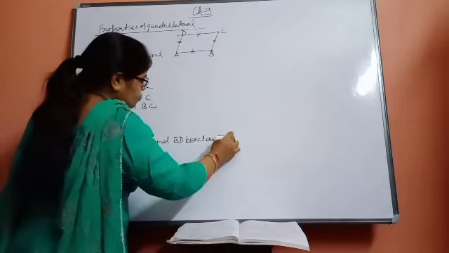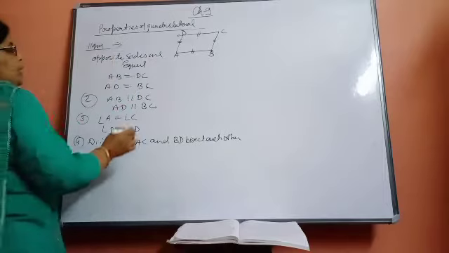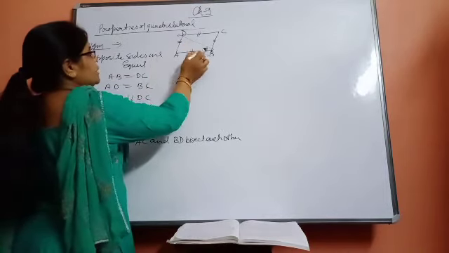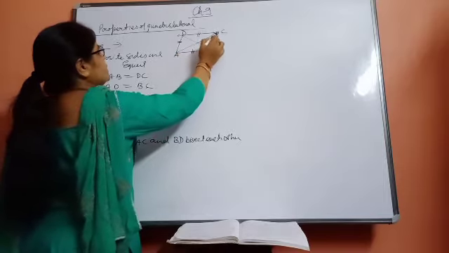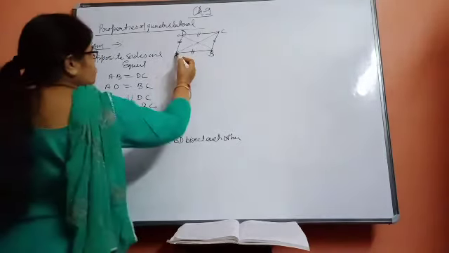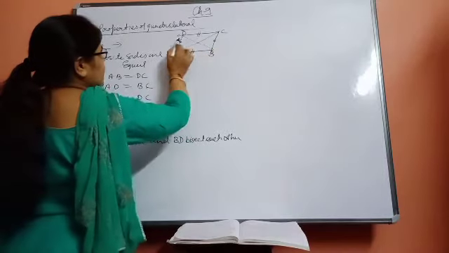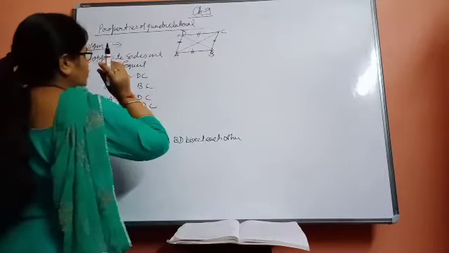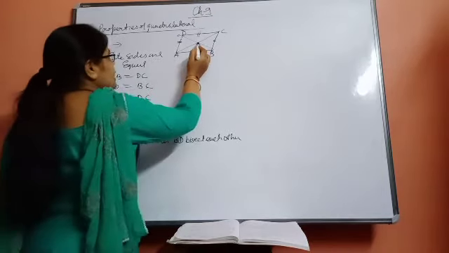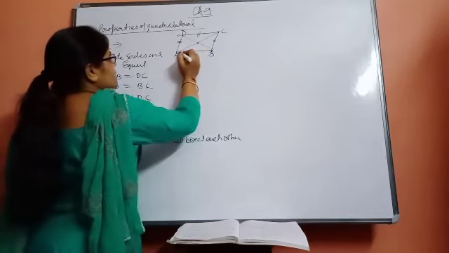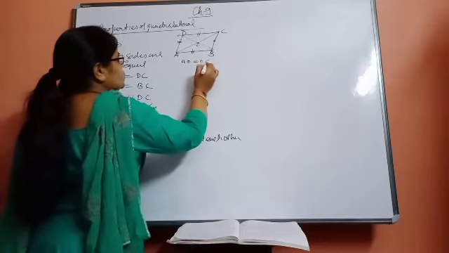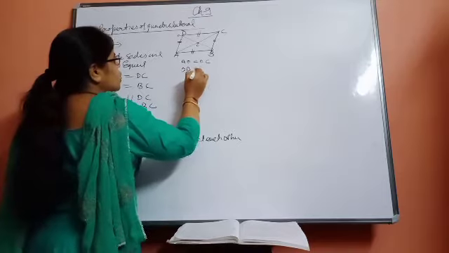First of all, try to understand what we mean by diagonals. If we join the opposite vertices with a line segment, then we get the diagonals of the figure. You can see that here I have joined the opposite vertices A to C and B to D. These are the diagonals, and diagonals bisect each other means this: suppose they bisect at point O. It means AO is equal to OC and OB is equal to OD.